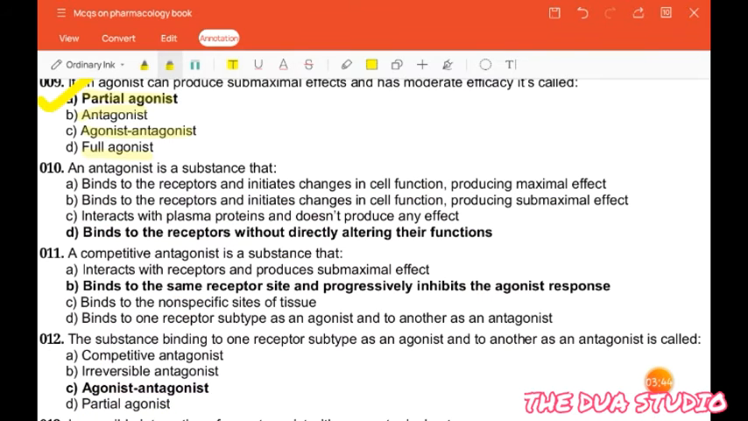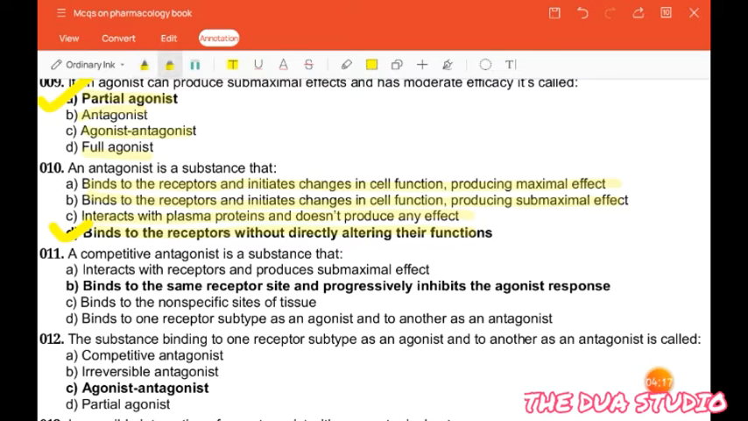Next question is: an antagonist is a substance that binds to the receptor and initiates changes in cell function producing maximal effect, binds to the receptor and initiates changes in cell function producing submaximal effect, interacts with plasma proteins and does not produce any effect, or binds to the receptor without directly altering their functions. So the correct answer is binds to the receptors without directly altering their functions.